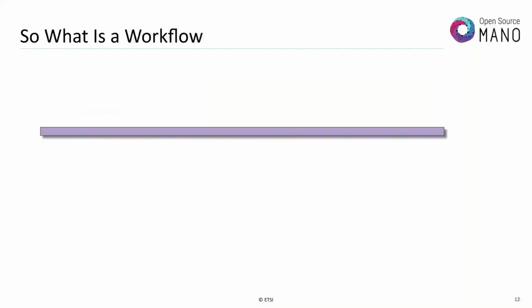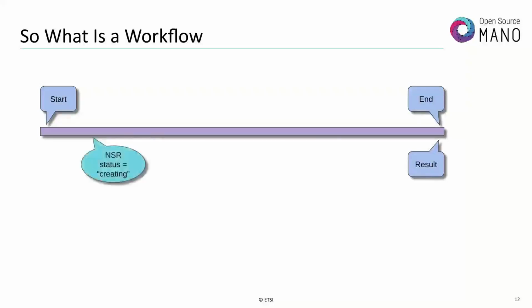So what exactly is a workflow that I'm talking about here? I mentioned workflows, I mentioned tasks, I mentioned LCM operations. All of this is a relatively nebulous concept, but we can define a workflow as something that has a start and an end, and hopefully gives us some type of meaningful result. So when it ends, we should be able to know what the status of it was, and if there's data, use it in a follow-on workflow, etc. Workflows are a series of activities that are done in order to accomplish a task.